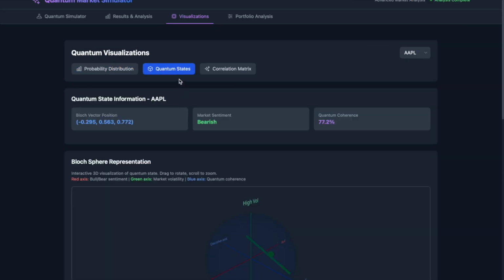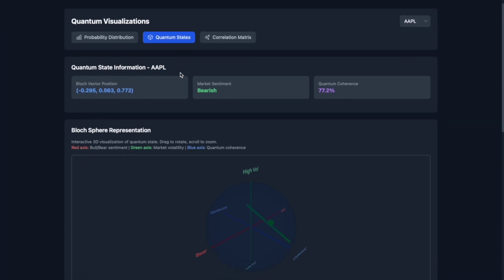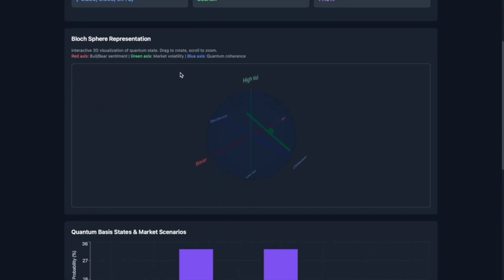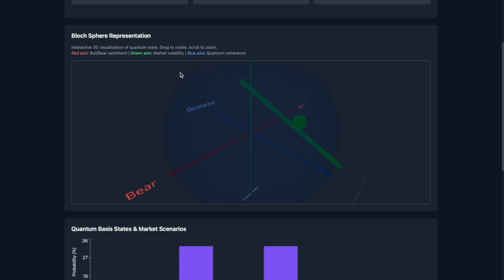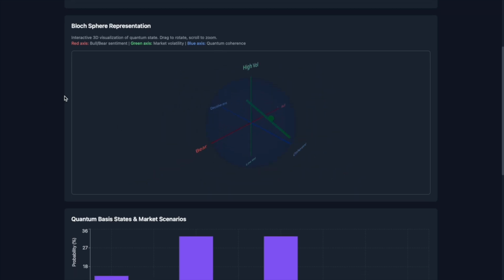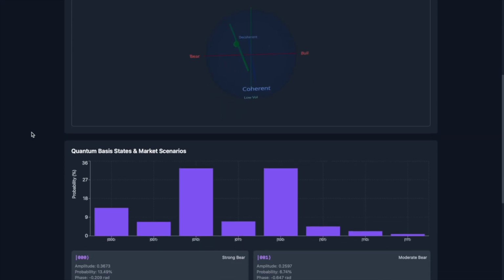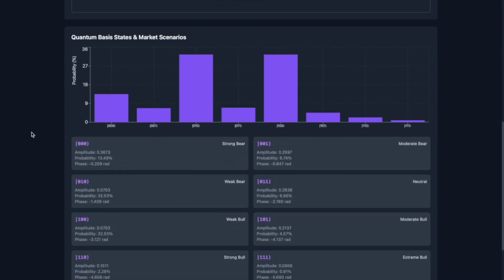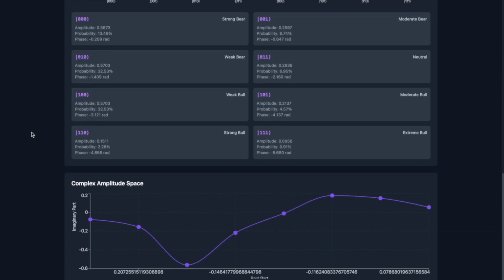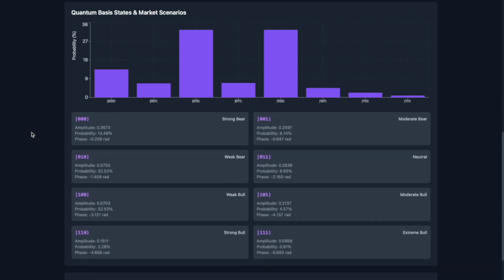There's also this 3D Bloch sphere, which represents the actual quantum state powering our market prediction. The blue sphere shows all possible quantum states, while the green vector indicates our current prediction state in the quantum space. These amplitude bars below show how each quantum basis state contributes to the final price forecast. The taller the bar, the stronger that quantum state's influence on the market prediction you're seeing.